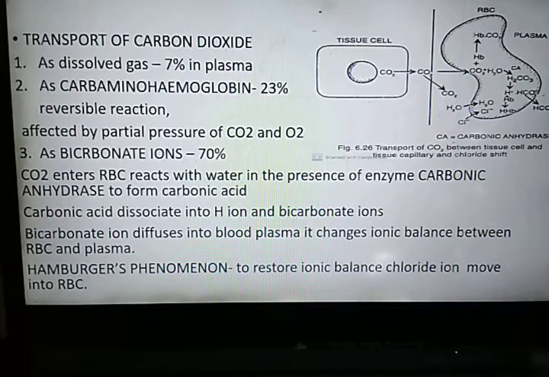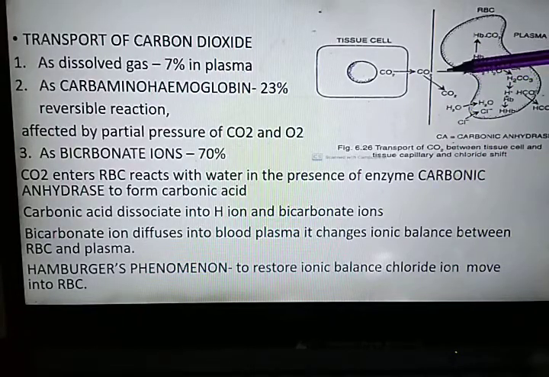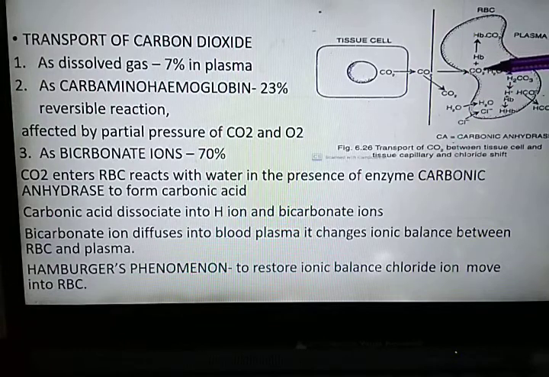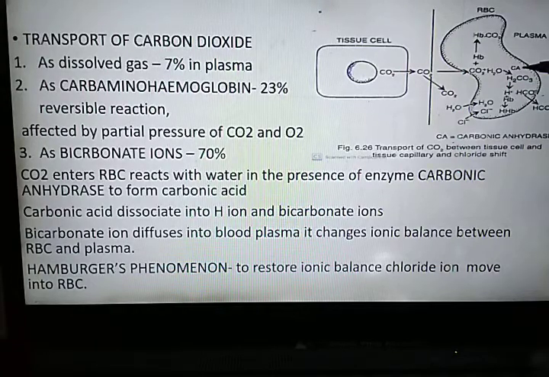Let's revise again. When carbon dioxide diffuses into the blood, 7% of the carbon dioxide dissolves in the plasma, 23% combines with the hemoglobin to form carbamino hemoglobin, and 70% of the carbon dioxide combines with water inside the red blood cells in the presence of the enzyme carbonic anhydrase to form carbonic acid.